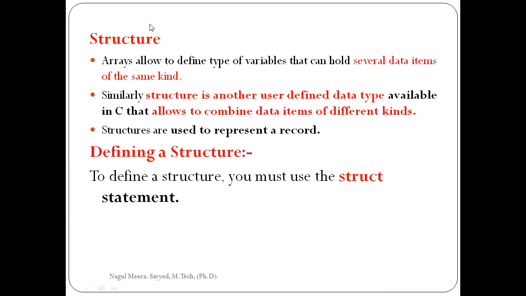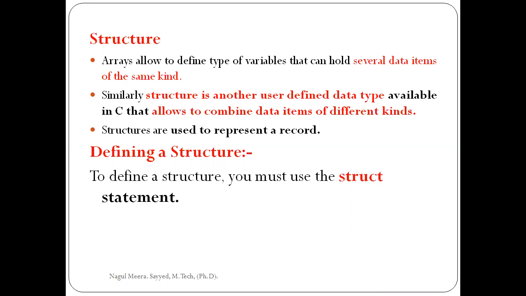So structures are the last topic in our third unit. What is the meaning of structure? We already have arrays. What is the meaning of array? Array is a collection of similar data type. For example, int a[10]. Here a is an integer type, and a can take 10 values. All those 10 values are integer type. That is the meaning of array.